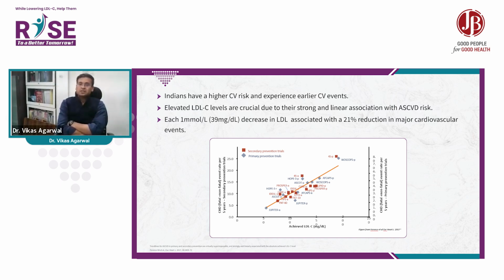So the picture here is either LDL or non-HDL. Both are a good option in the current scenario, because LDL is the primary target and non-HDL is a co-primary target. These pictures cover both primary and secondary prevention trials. If you look at the trends, they are linearly associated: the lower the cholesterol level you achieve, the higher the event reduction, in both primary and secondary prevention trials.